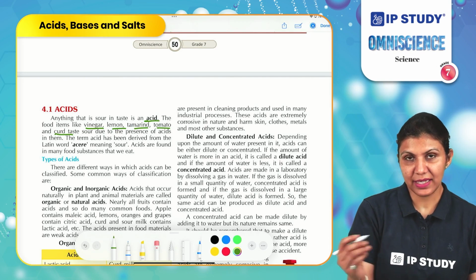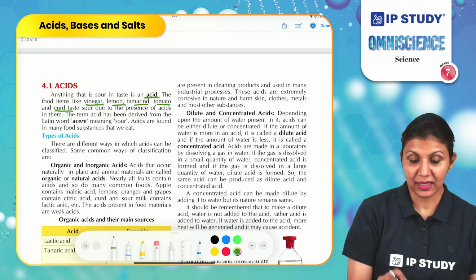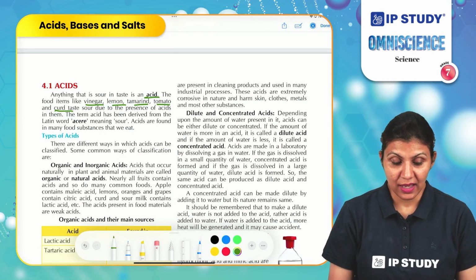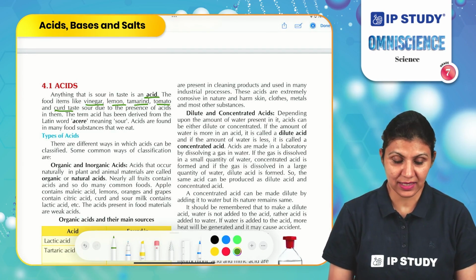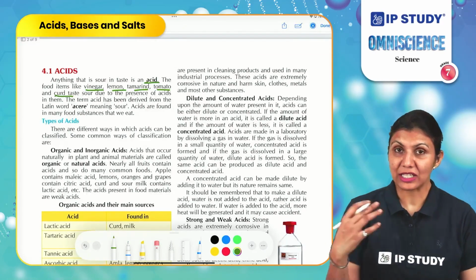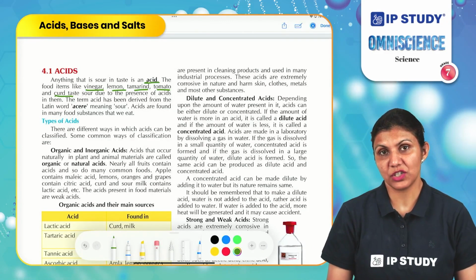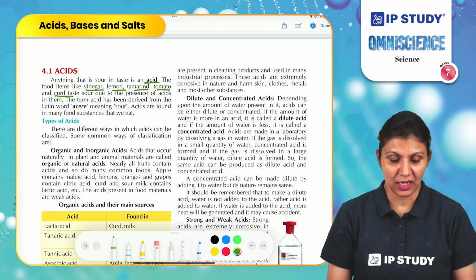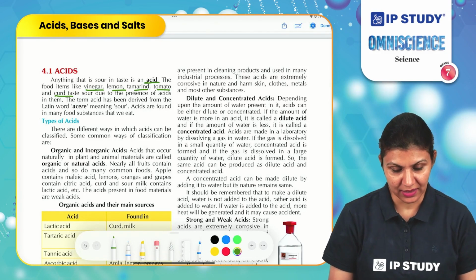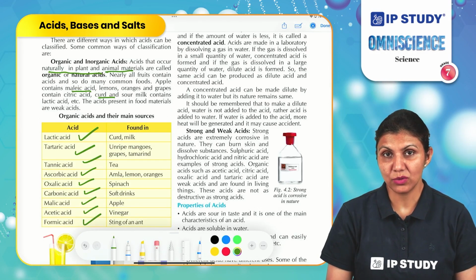Acids are found in many substances and are classified as organic and inorganic. So what are organic acids? Acids which are naturally present in nature, in different food items, and in parts of plants are all organic acids. Whenever an ant bites you, you feel itchy on the skin.